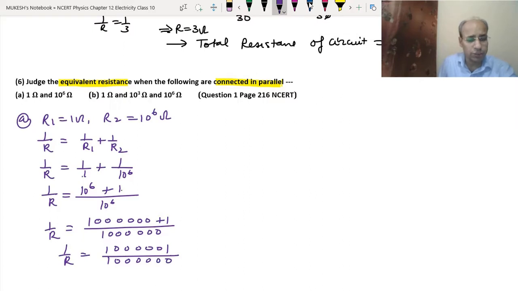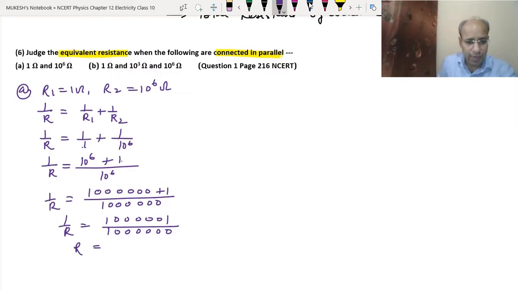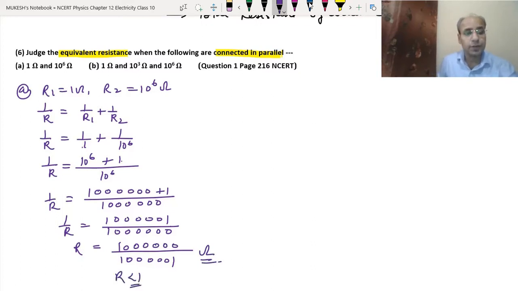So now we will have to reciprocate it. When we reciprocate it, we will get the answer R equals 1,000,000 upon 1,000,001. So this is the answer that we will get. We can divide that. So R is less than 1, okay, because the numerator is less and the denominator is greater.